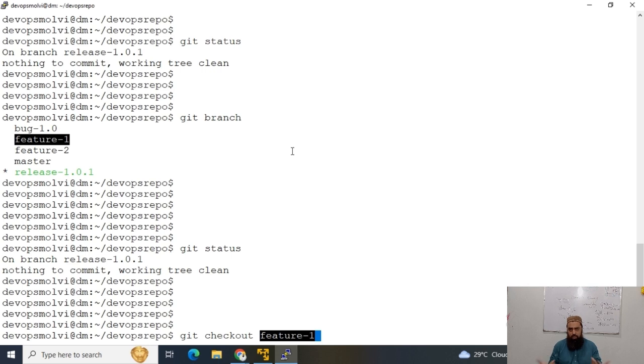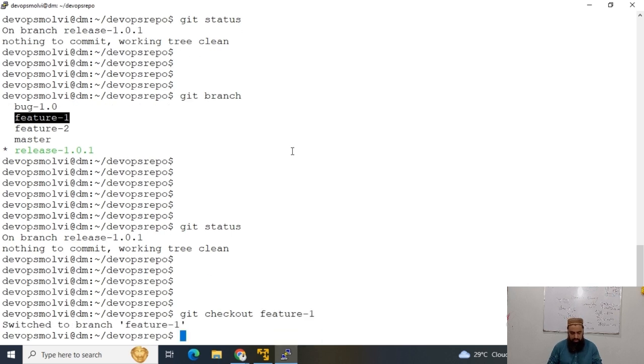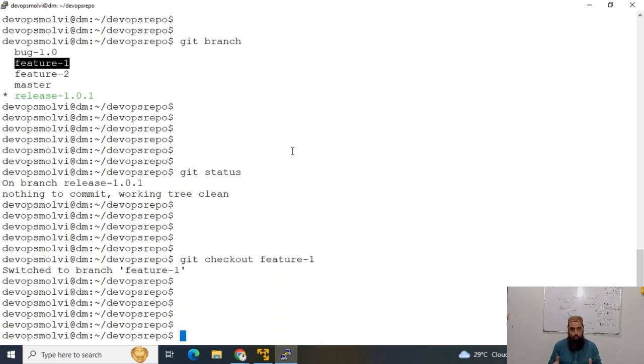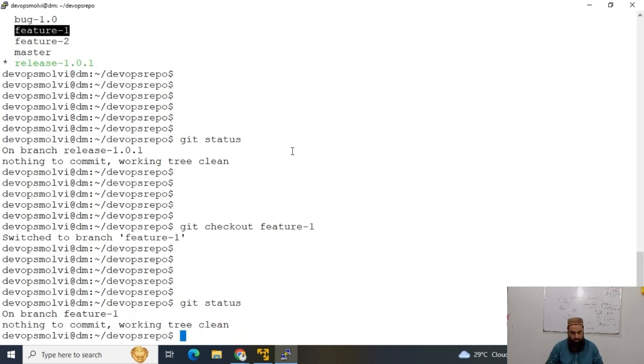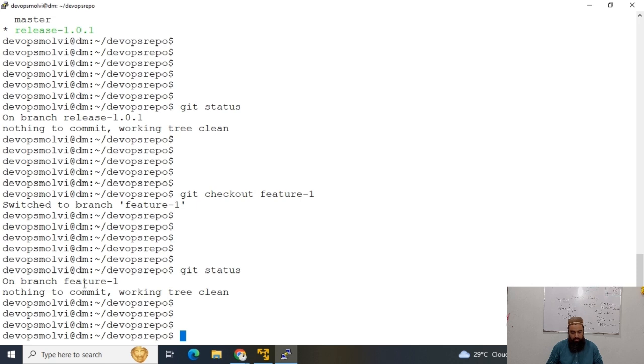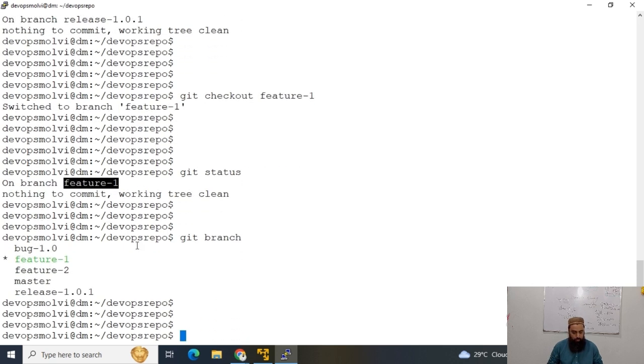This is just practice, guys. We are just practicing how we can switch among different branches. Now we can check git status. We are now on feature 1, and git branch also shows that our pointer, our status, is pointing towards feature 1. So that's how we can switch among different branches.